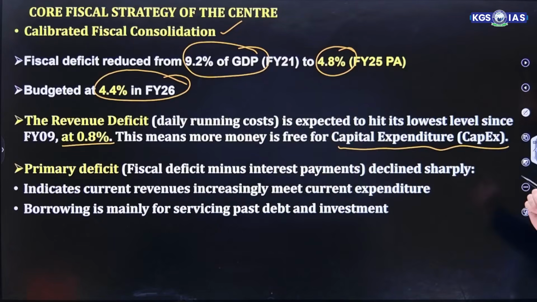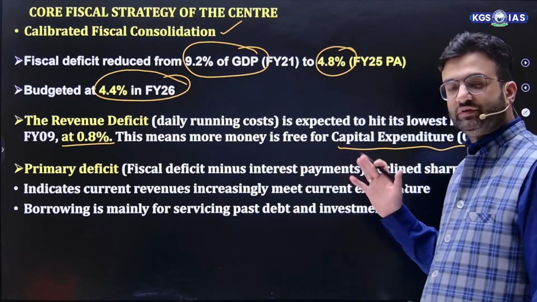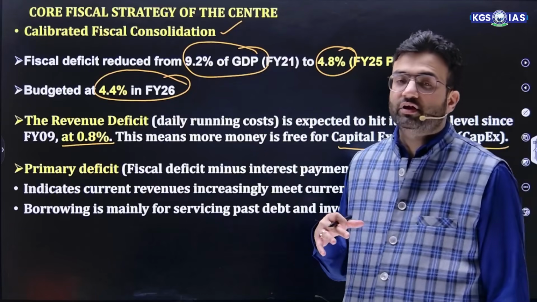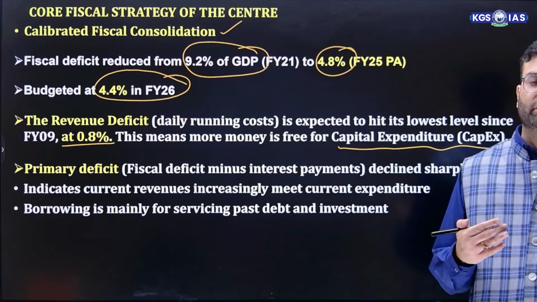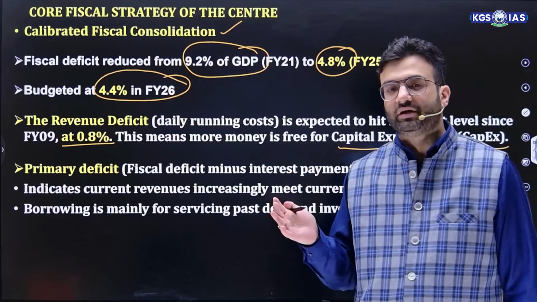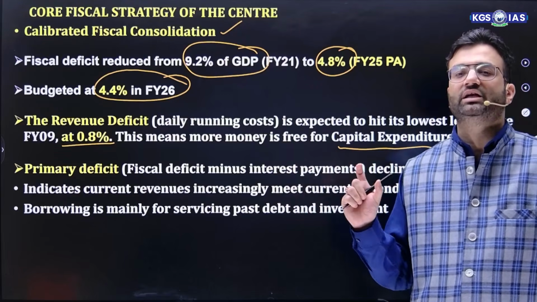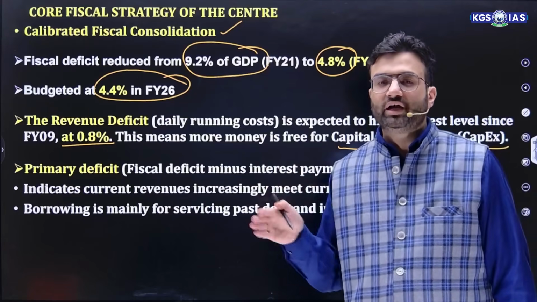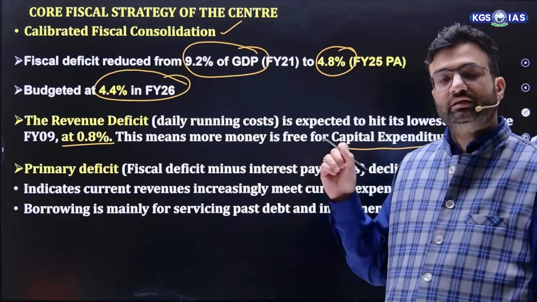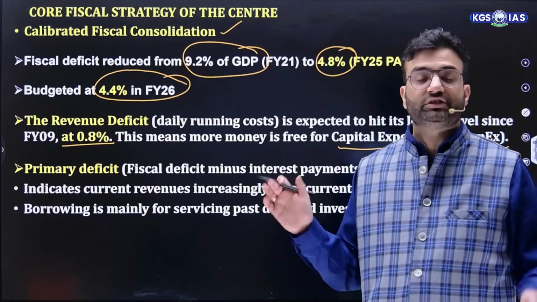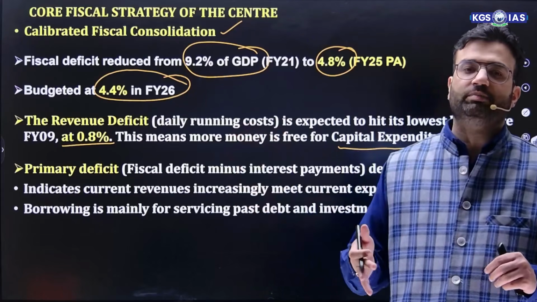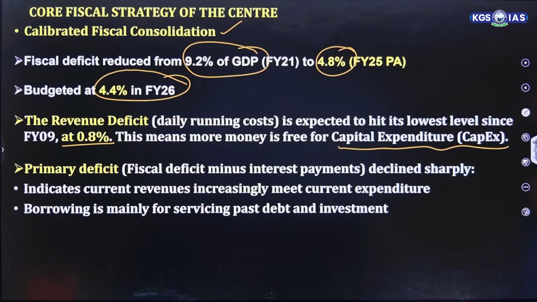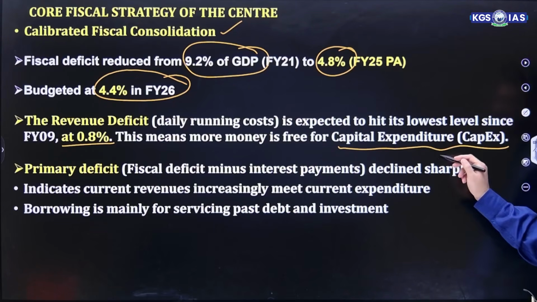Again, primary deficit. What is primary deficit? That means fiscal deficit minus interest payment. As you are all aware, most of the government's expenditure goes to interest payment. The reason fiscal deficit keeps increasing is that interest payment is a major factor, which keeps mounting our fiscal deficit. So the government said that primary deficit is again very important, which shows where our deficits are moving except for interest payment. And this primary deficit is also declining.